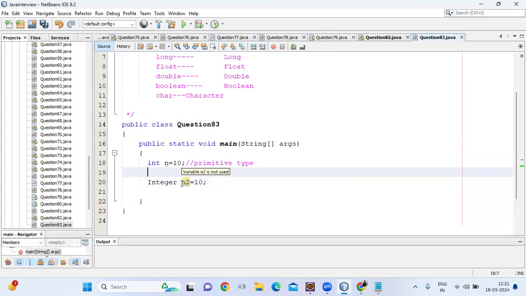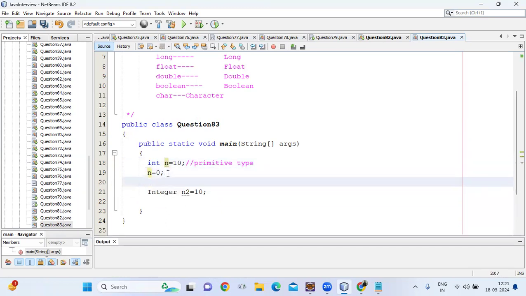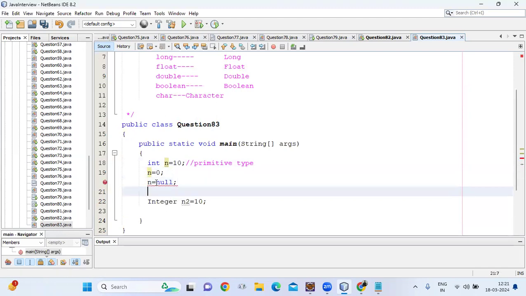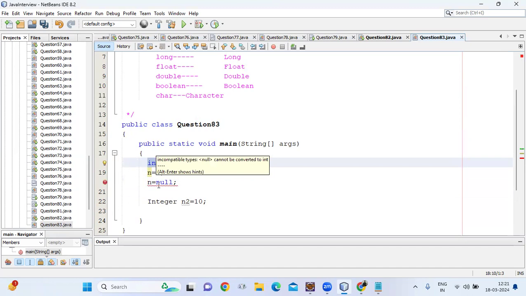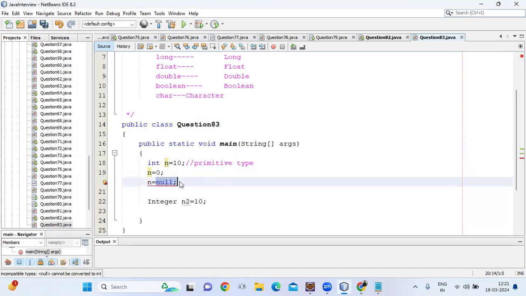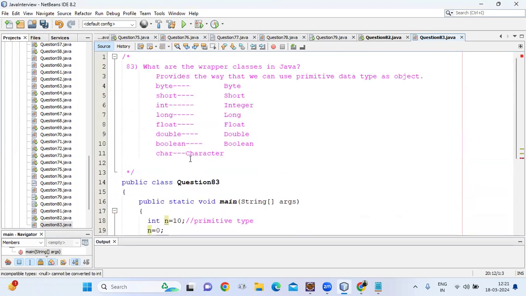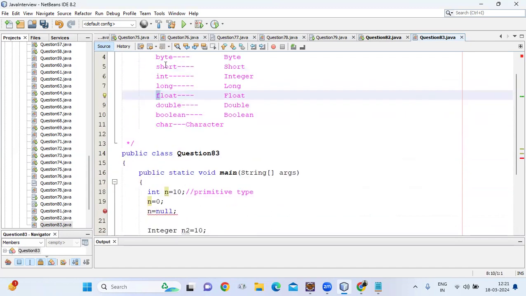Suppose in n we store 0. Then 0 is compatible with n because n has the int type. But suppose we try to change n = null. Null is not compatible with int, because int is a primitive type. For primitive types, we cannot store null, because null is not compatible with any primitive type, meaning byte, short, int, long, float, double, boolean and char. So in those data types we cannot store a null value. I will comment here.